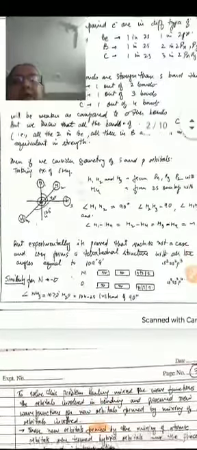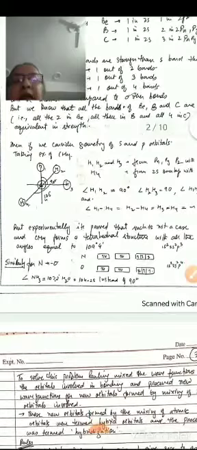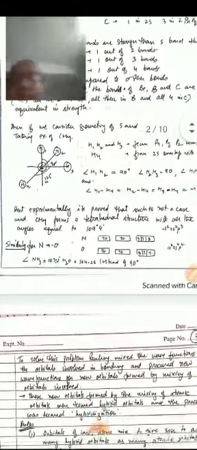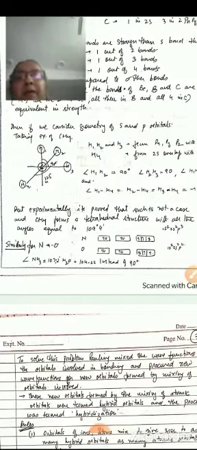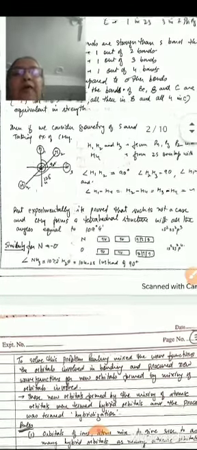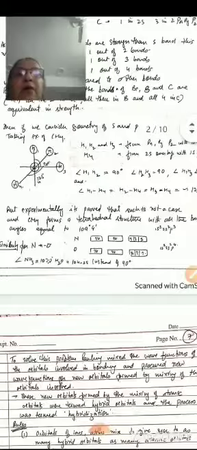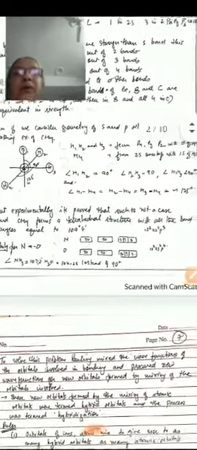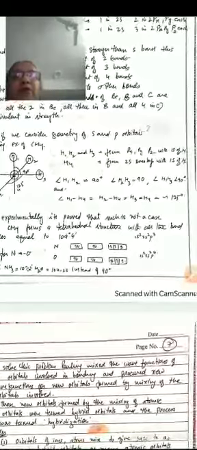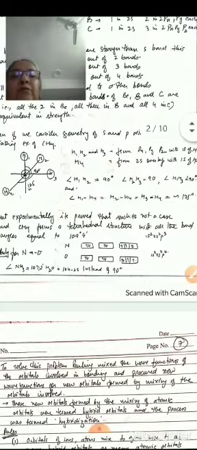Thus, if we consider the geometry of the s and p orbitals, taking the example of CH4, that is, one carbon atom combining with 4 hydrogen atoms. For convenience, we have numbered these 4 hydrogen atoms as H1, H2, H3, H4. Now, it is seen that H1, H2 and H3 form bonds by overlapping of px, py, pz orbitals with the 1s orbital of hydrogen, whereas the 4th hydrogen atom H4 forms a bond by overlapping of the 2s orbital of carbon with the 1s orbital of hydrogen.